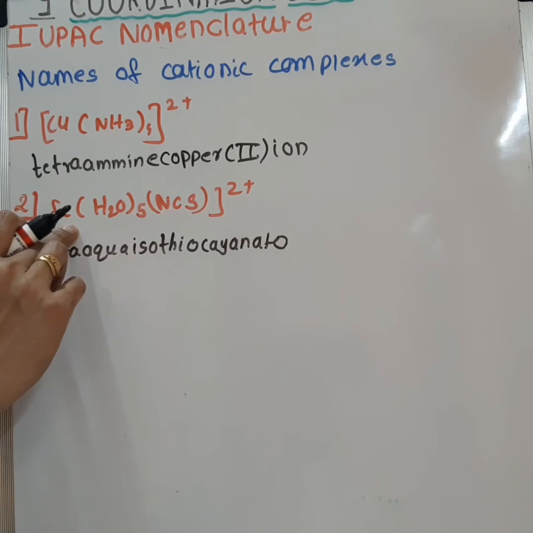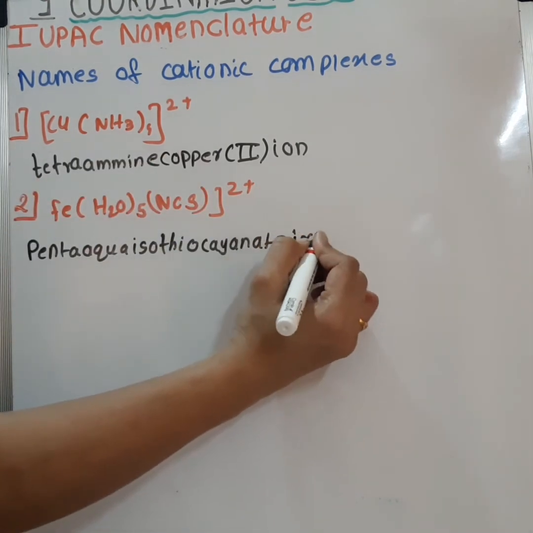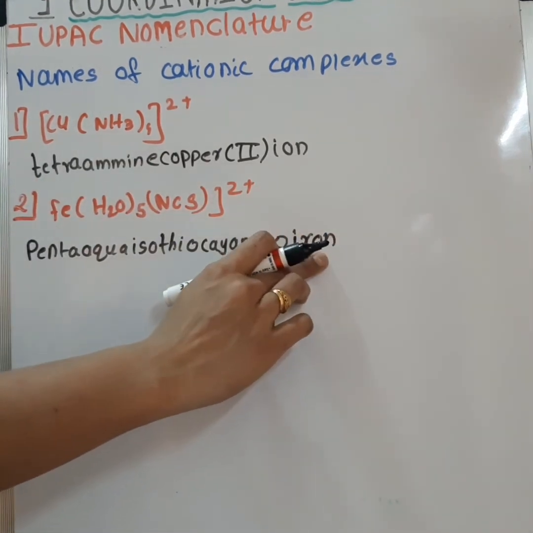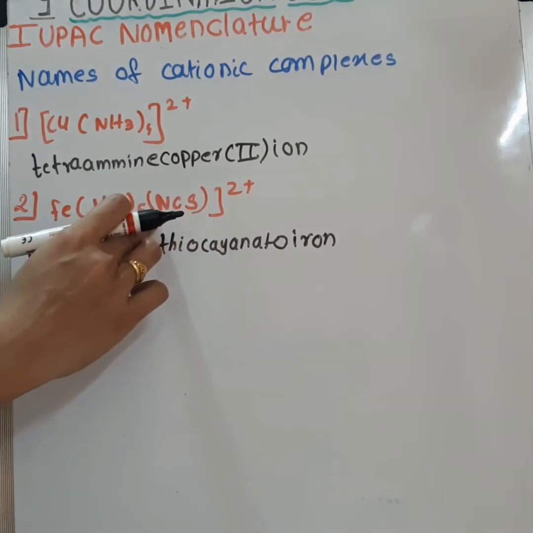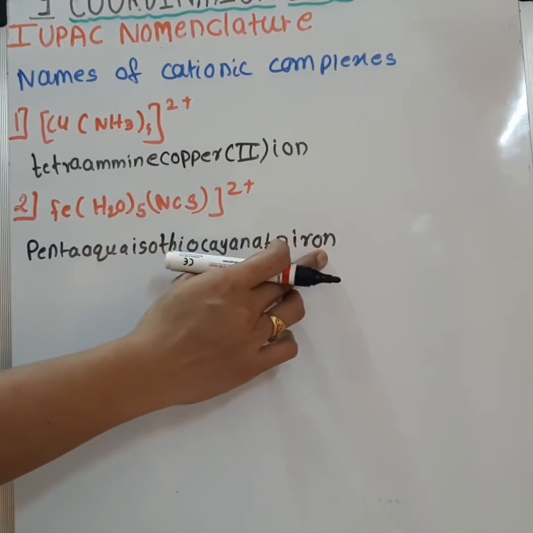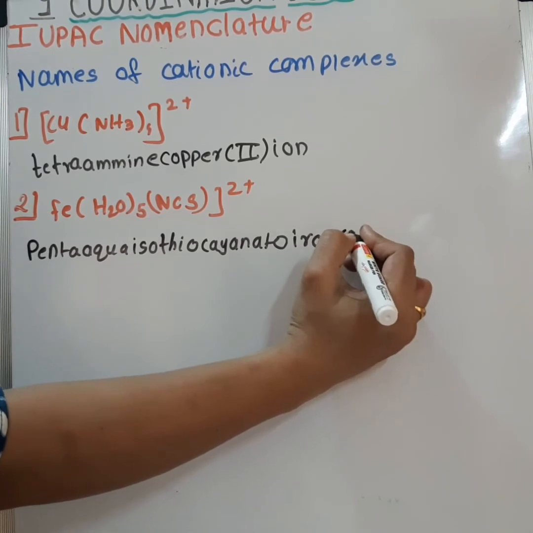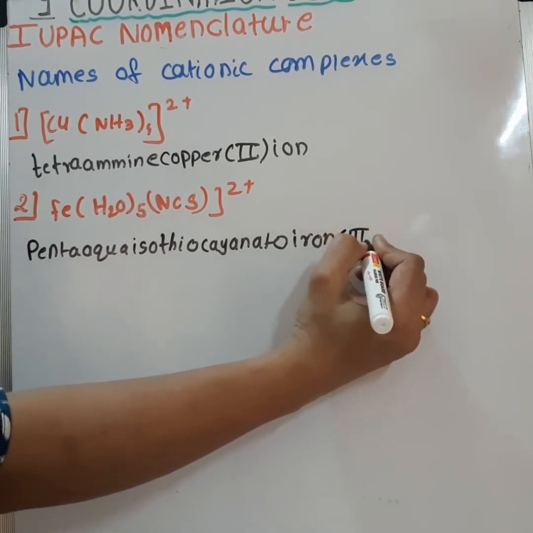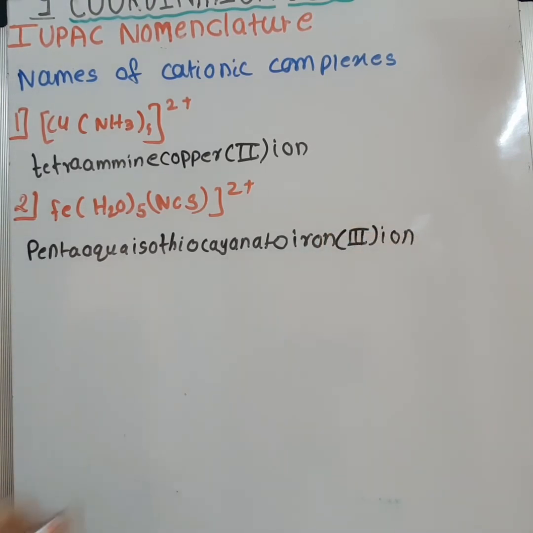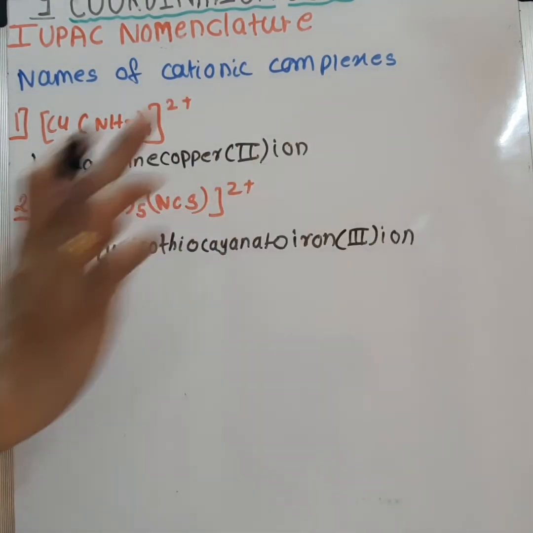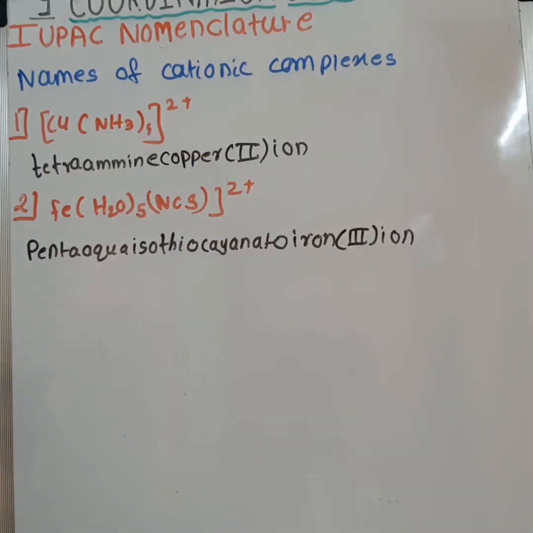Metal is iron, IRON. Now here we are not writing ferrite as the complex is cationic. We are writing iron and the oxidation state of iron, that is 3, and as it is iron it will be ION.